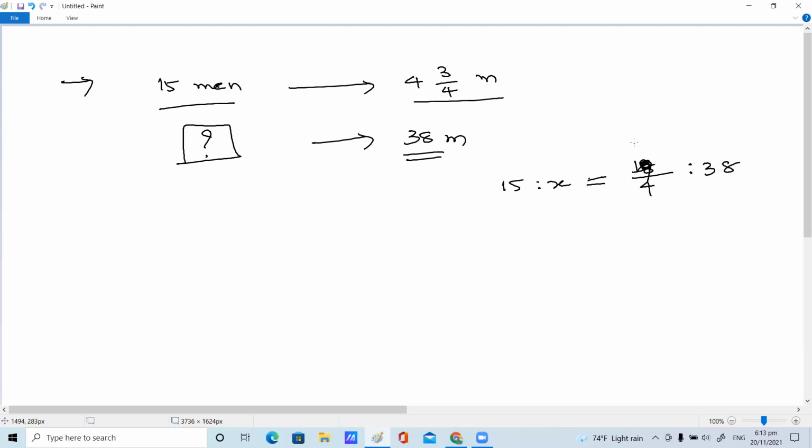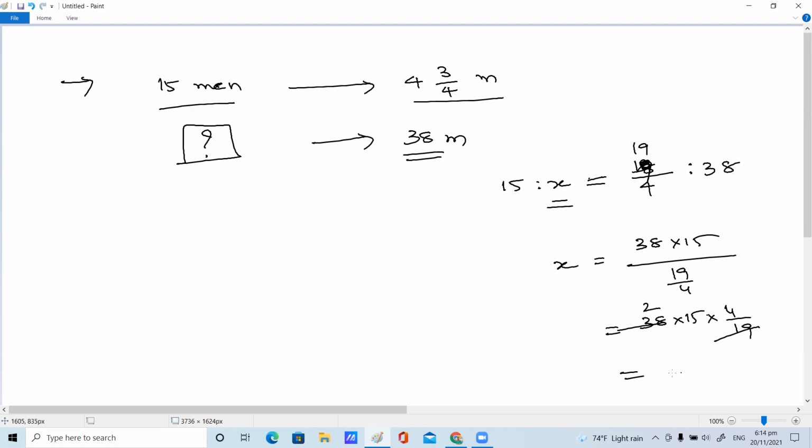One is thinking, the rest are all sleeping. 19 by 4. So we want to find the value of x. Come on, children, 38 multiplied by 15 divided by 19 by 4, which means the reciprocal of this. You will get 4 by 19, 19 ones are 19, 19 twos are 38. So 15 twos are 30, 30 4s are 120. 120 men will be needed.